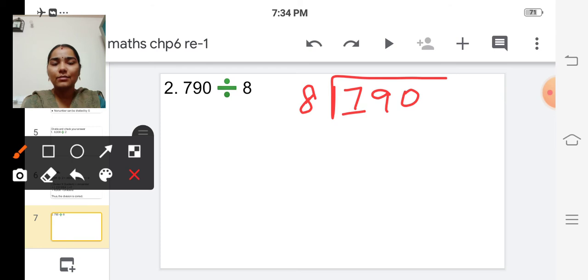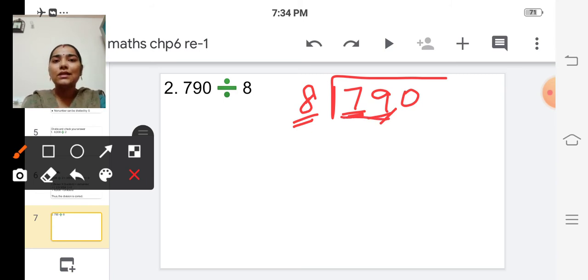No, isn't it? Because the dividend is less than the divisor. 7 is less than 8. So we cannot divide. So we'll consider the first two digits of the dividend. So the number is 79.